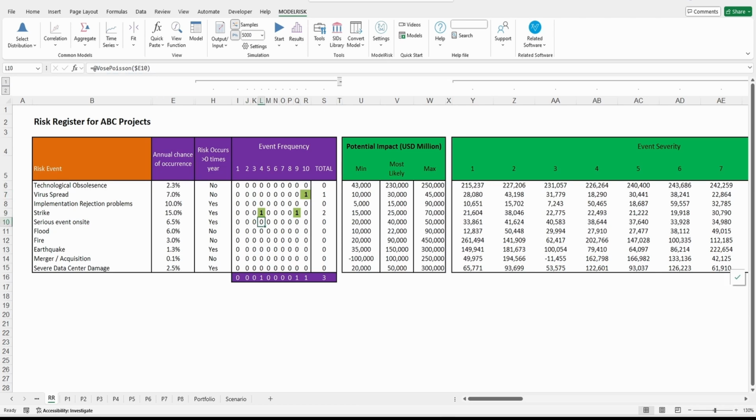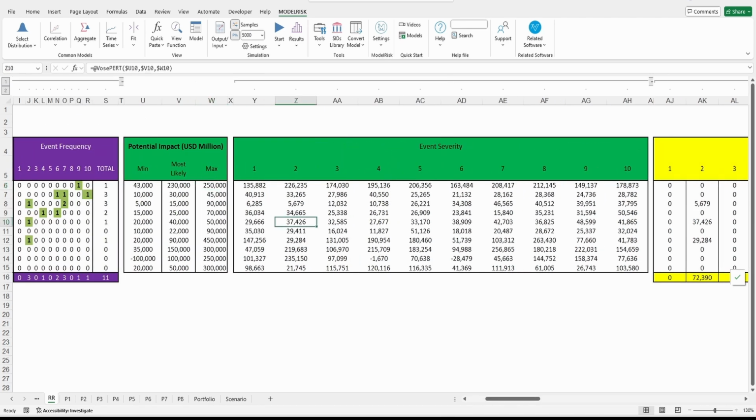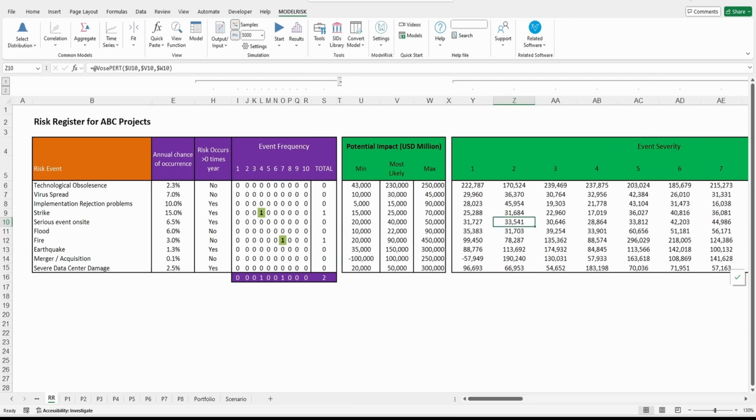And what happens is, and I'm pressing F9, you see that these are the different scenarios that you will have, like this. Now, for each scenario, for example, in this case, we have rejection problems in some of the years, right? We have some potential impacts. And what we did, we generated a range with minimum, most likely, and maximum, right, that is going to be calculated here using a PERT distribution, you see. So the moment that you have an event, for example, here you have a strike, 4th year, and it's the 4th race.